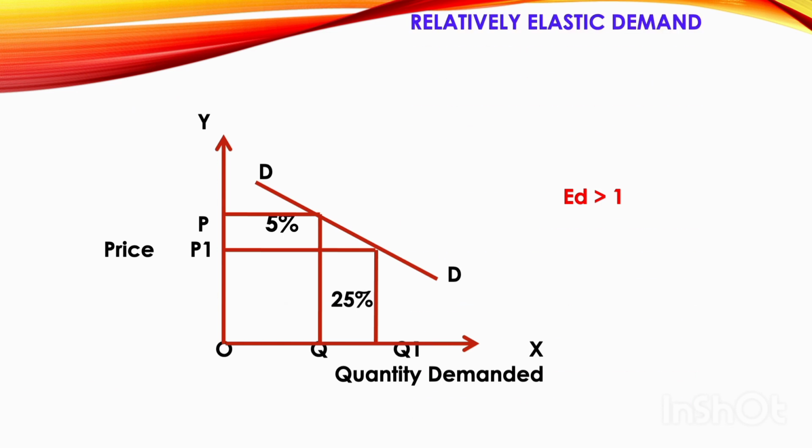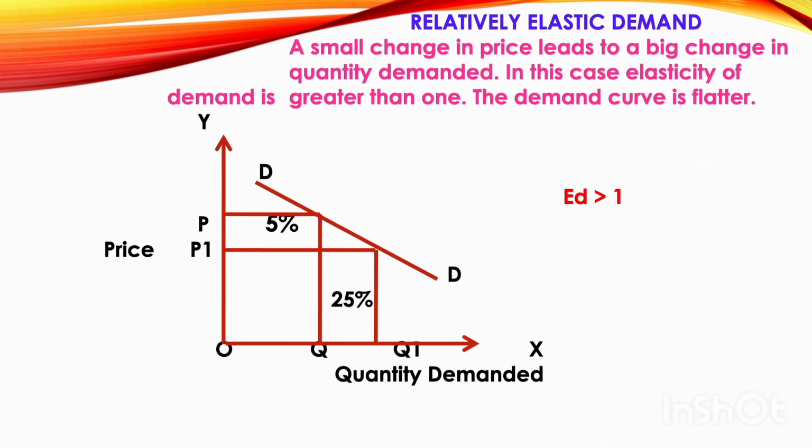Relatively elastic demand. Here, a small change in price leads to a big change in the quantity demanded. You can see that a small change in price brings a very big change in the quantity demanded. As you have more change in quantity demanded, you call it relatively elastic demand, or you say elasticity of demand is greater than 1. Now we'll see with the help of the graph.